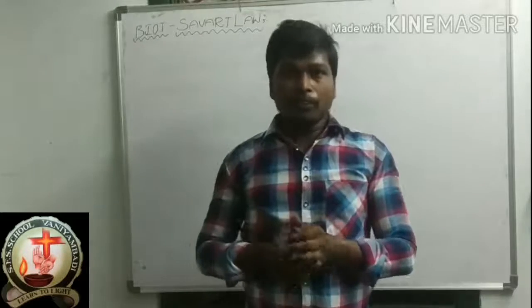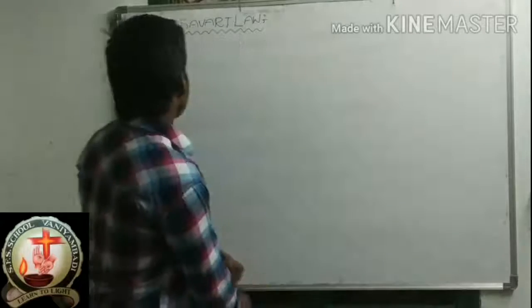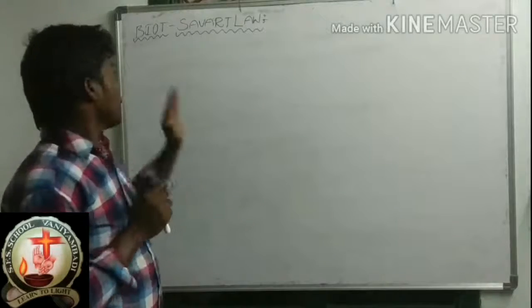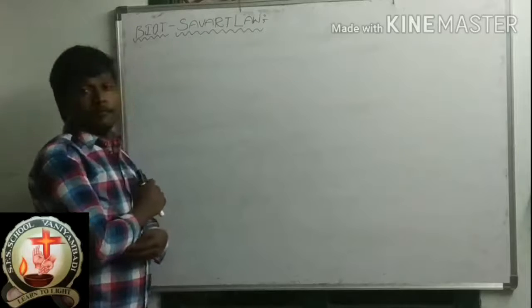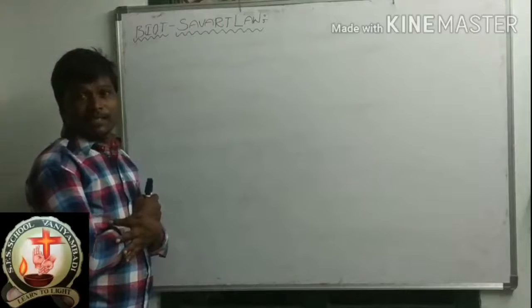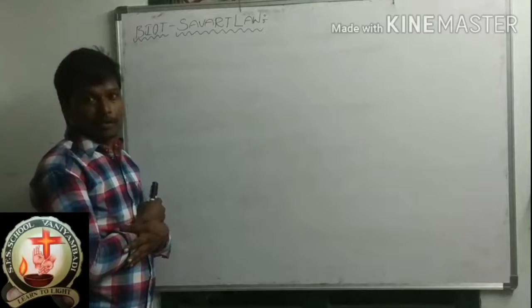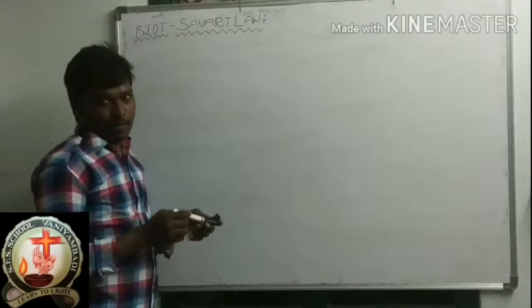Okay. Now, today's topic is the Biot-Savart law. Here, first of all, let us consider an electrical wire.